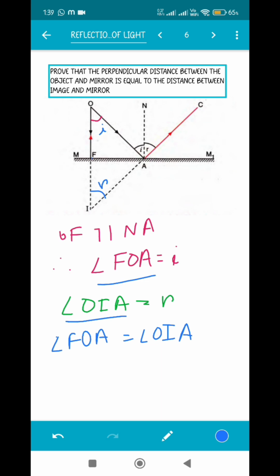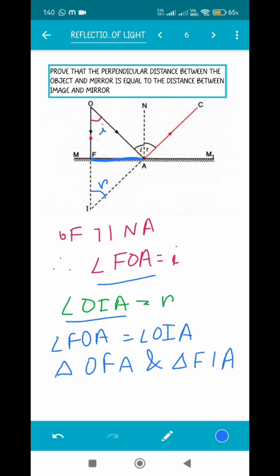Now, this line is common for both these triangles OFA and FAI. Let me write which triangles I am considering. Triangle OFA and triangle FIA. So one angle is equal, we have seen already, and the side FA is common for both of the triangles.